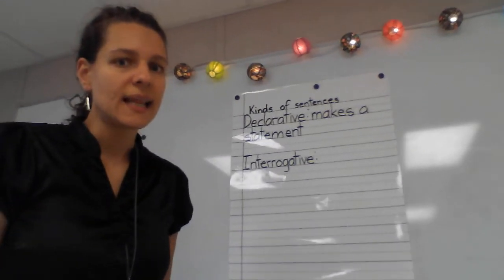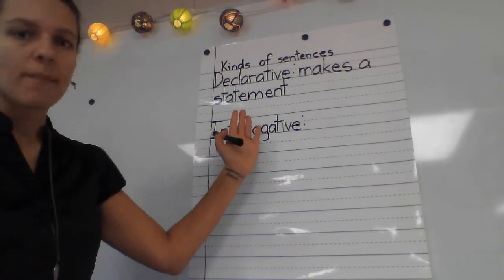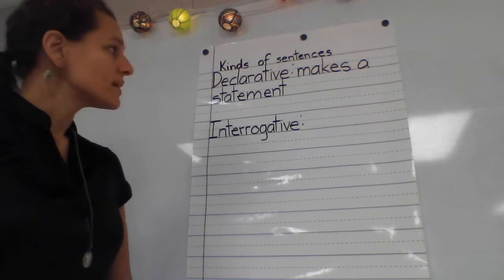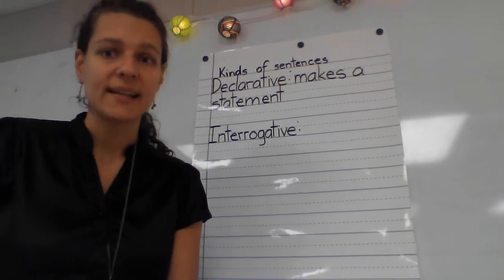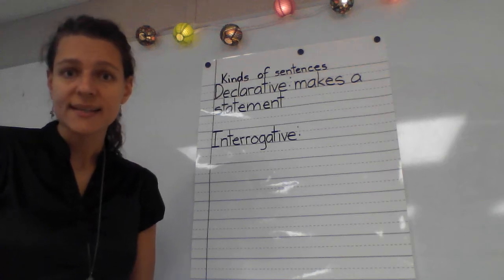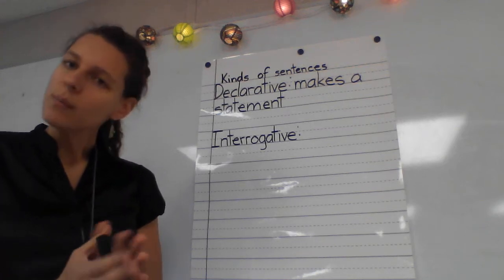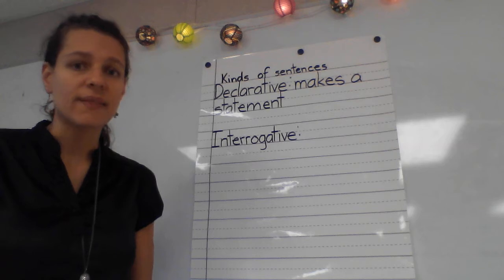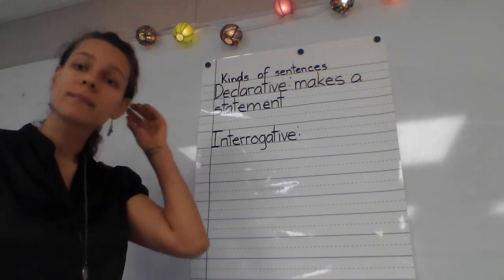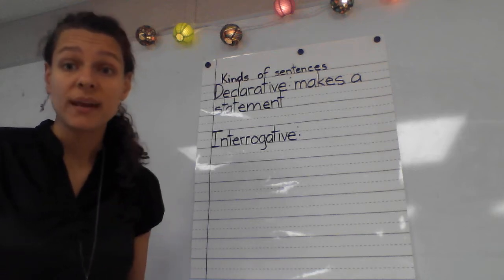Right, so our declarative sentence makes a statement. And the reason that we want to start thinking about our different kinds of sentences is that they use different kinds of end marks. So what kind of end mark did you use at the end of your sentence? I can run. Very good. You used a period.